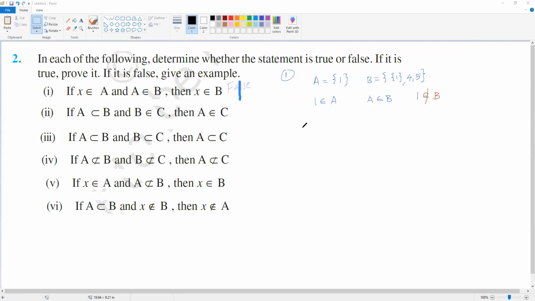So second question, look. A is a subset of B, and that B, that set, is a member of the set C, then A belongs to C. So this is a bit theoretical, so you have to think.